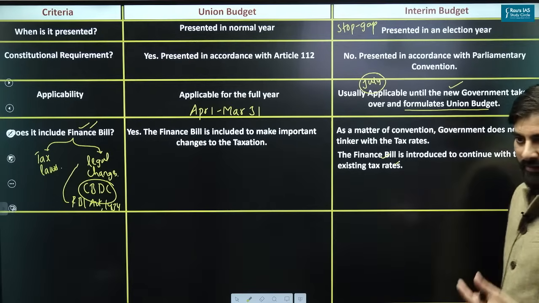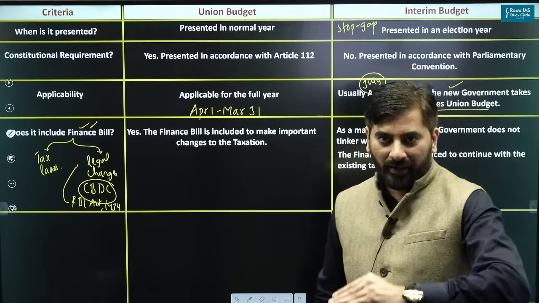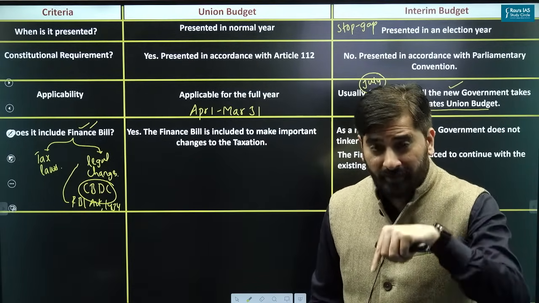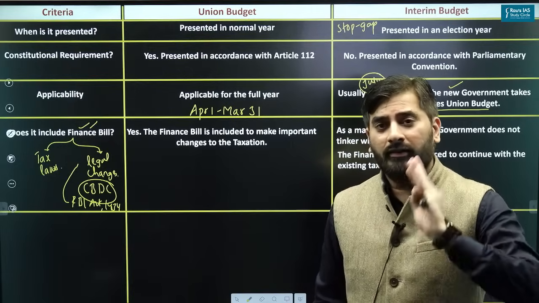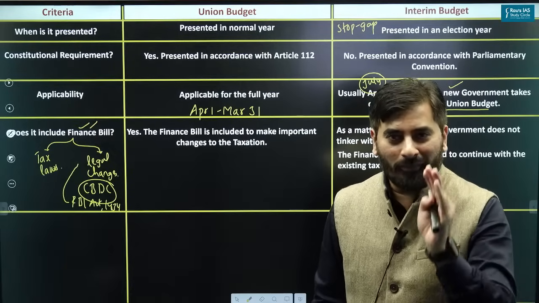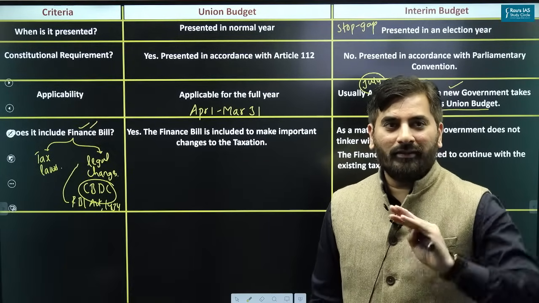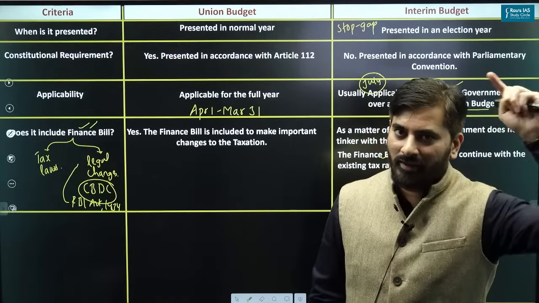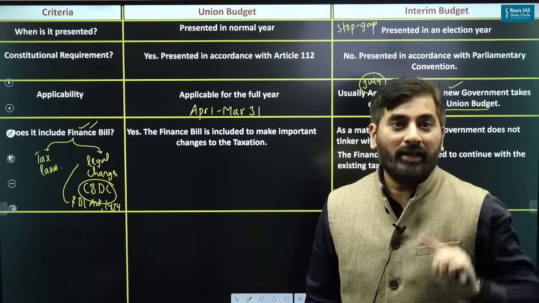For example, it will say that from April 1st, 2024, this financial year onwards, the income tax rates and the corporate tax rate are going to continue. So that is why in the interim budget they'll also include the finance bill.